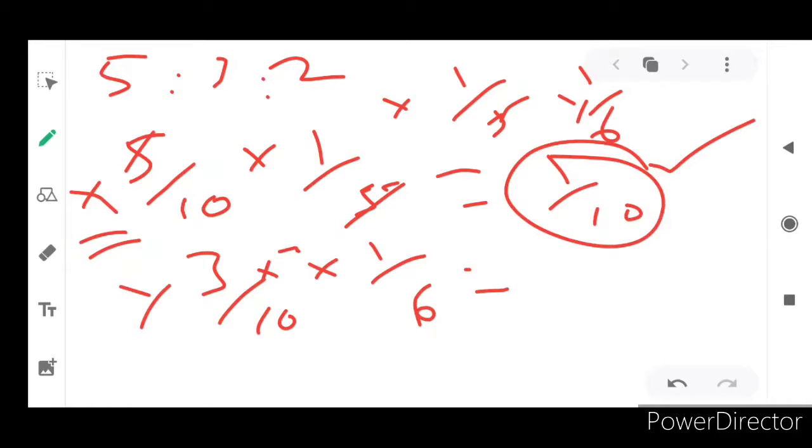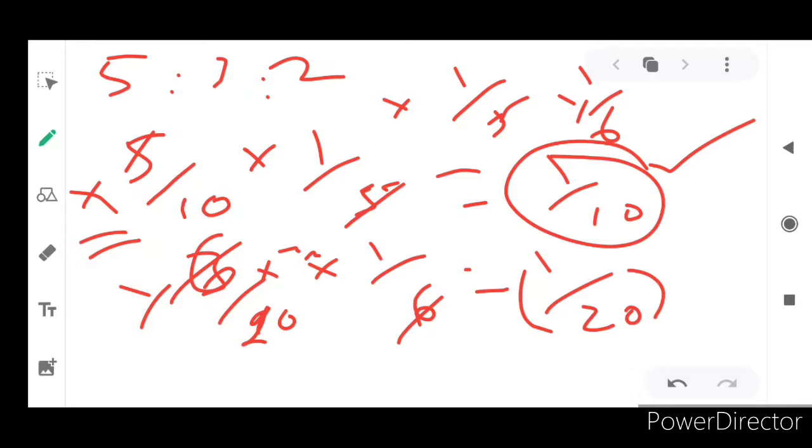First it will be multiplied by 2, so 6 by 6, 6, it will become 20, isn't it? So the 6 will be cancelled: 1 by 20. So 1 by 10, 1 by 20. You have to be very clear on it. 1 by 10 plus 1 by 20, so totally 3 by 20.